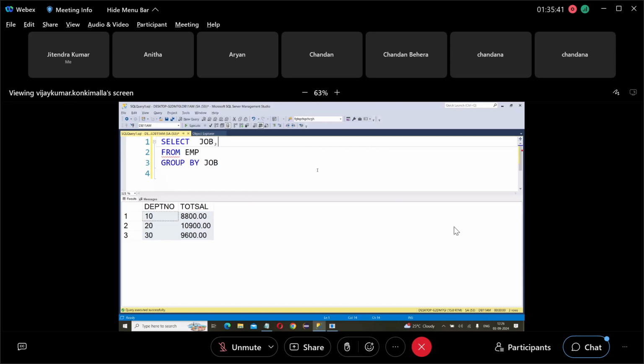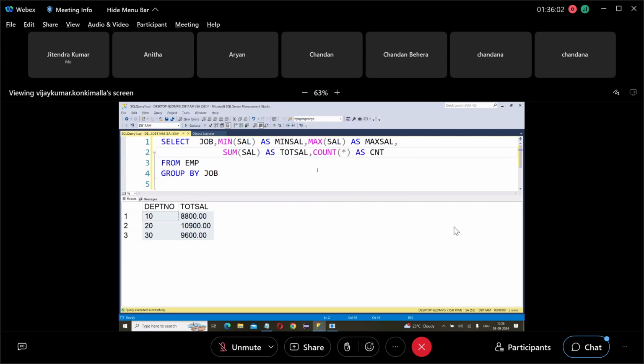So what is the summary? I want the minimum salary, the maximum salary, then the total salary as total salary. I want the number of employees, count star as count.